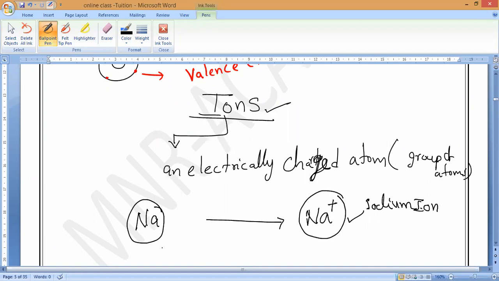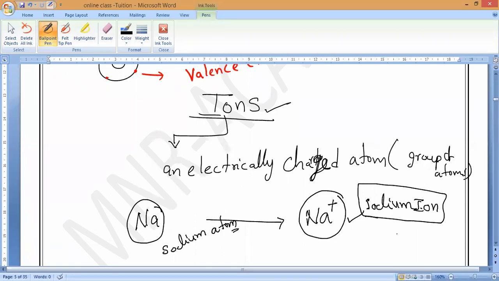This is sodium ion. And this is called sodium atom. Here there is no electric charge. Here an electric charge is present, that is positive. Any charged particle is called an ion. Is it okay, guys? Sodium ion.